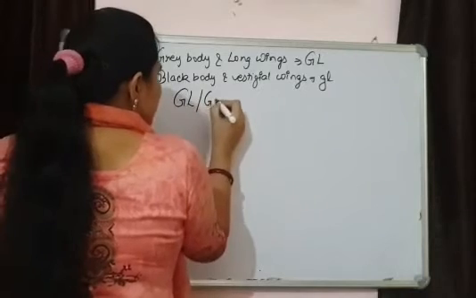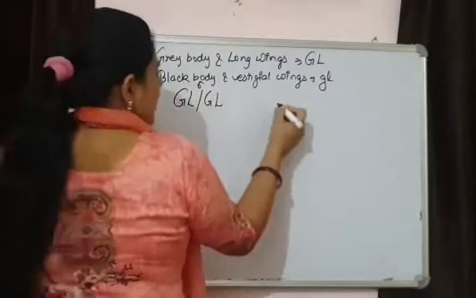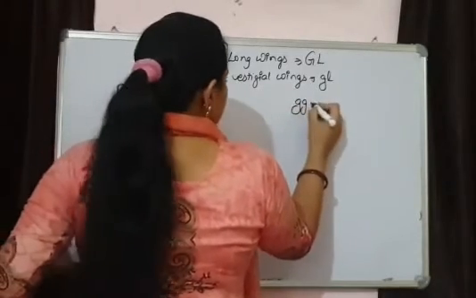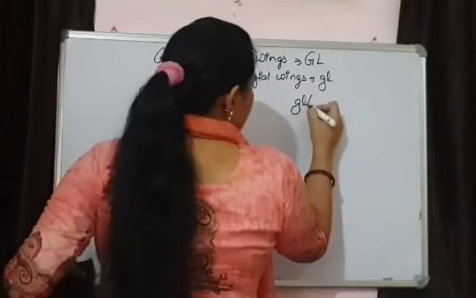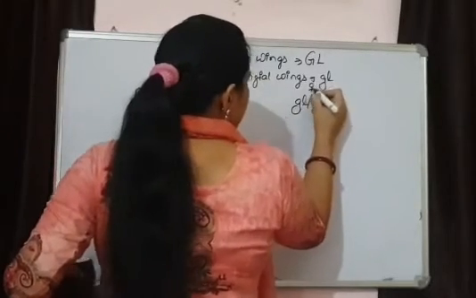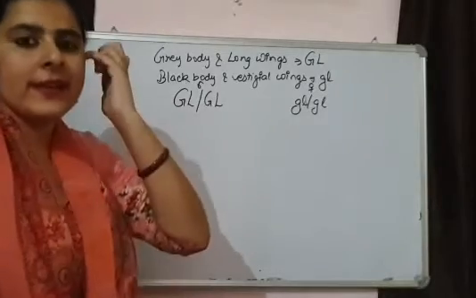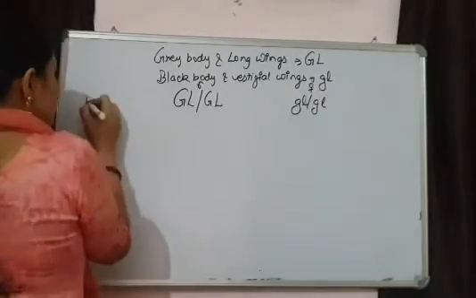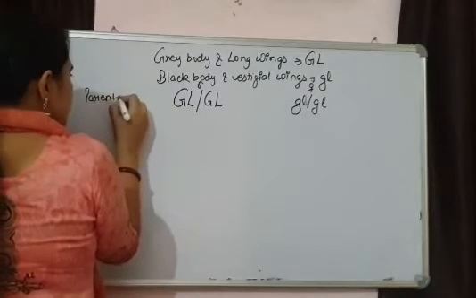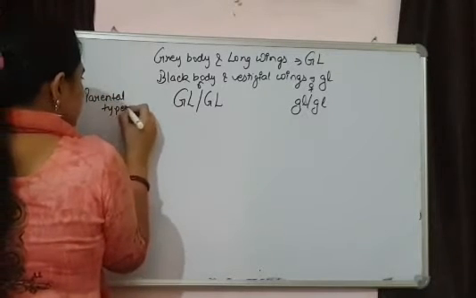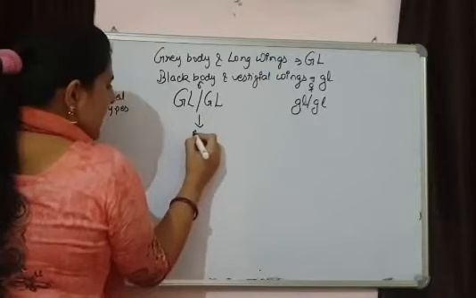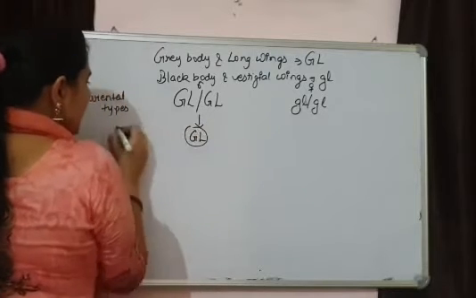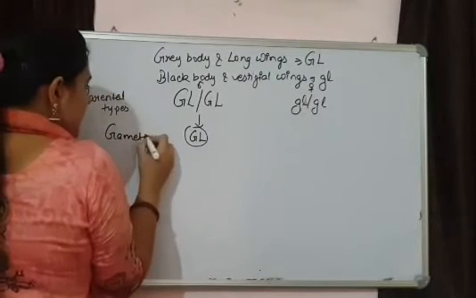because I am considering, suppose this is a male, this is a female. I am considering linked genes. That's why I am writing them in this way. These are the parental types. Now gametes are going to form. All the gametes will be of this type.